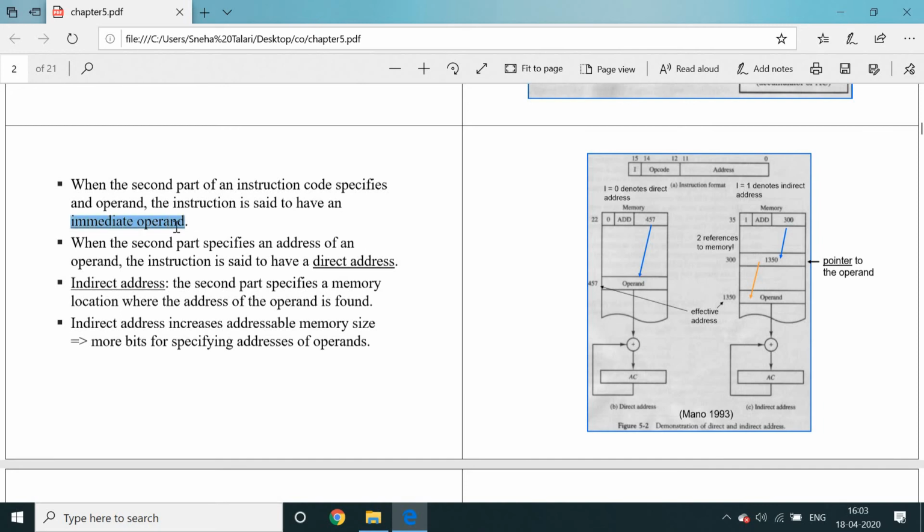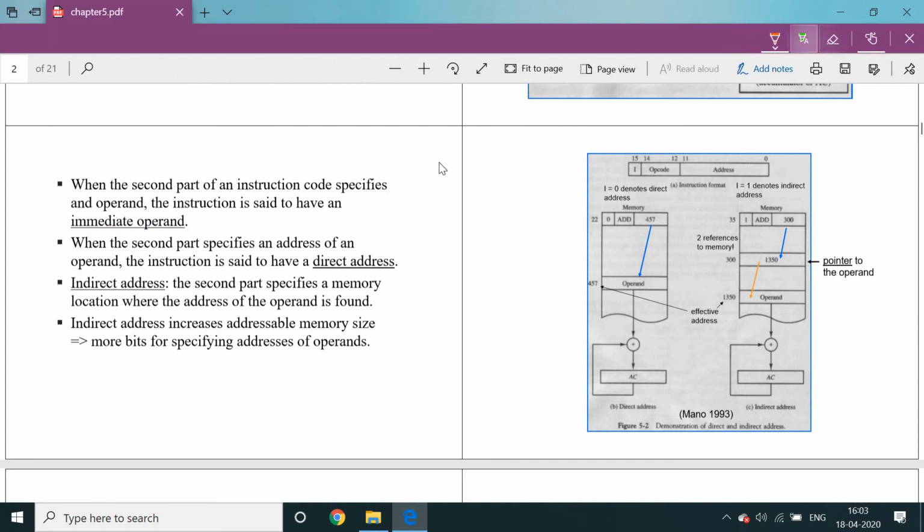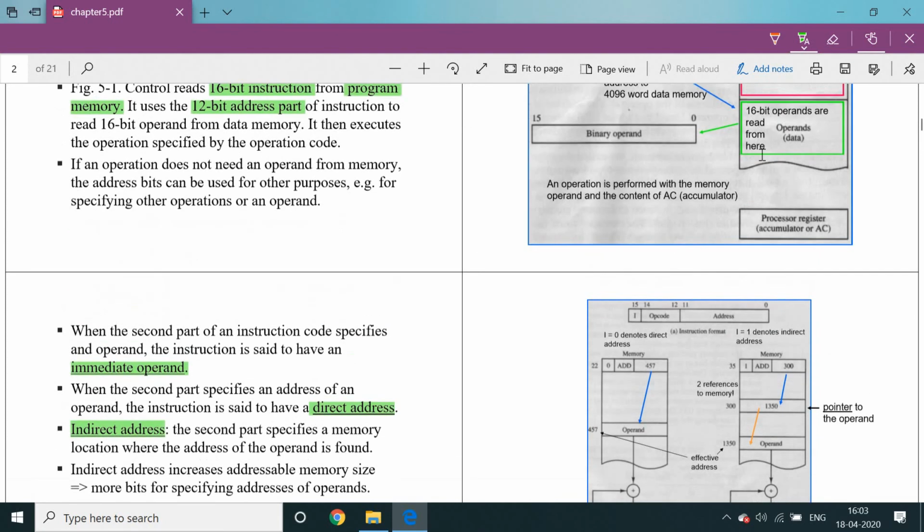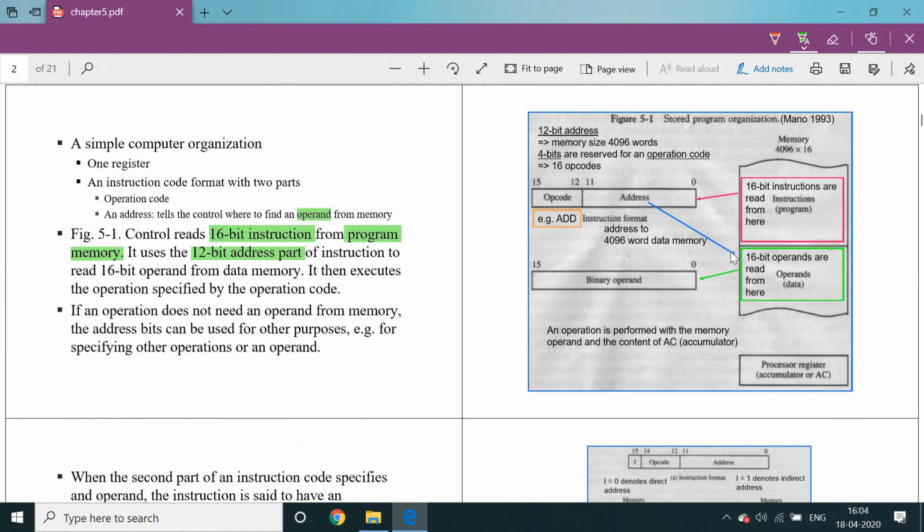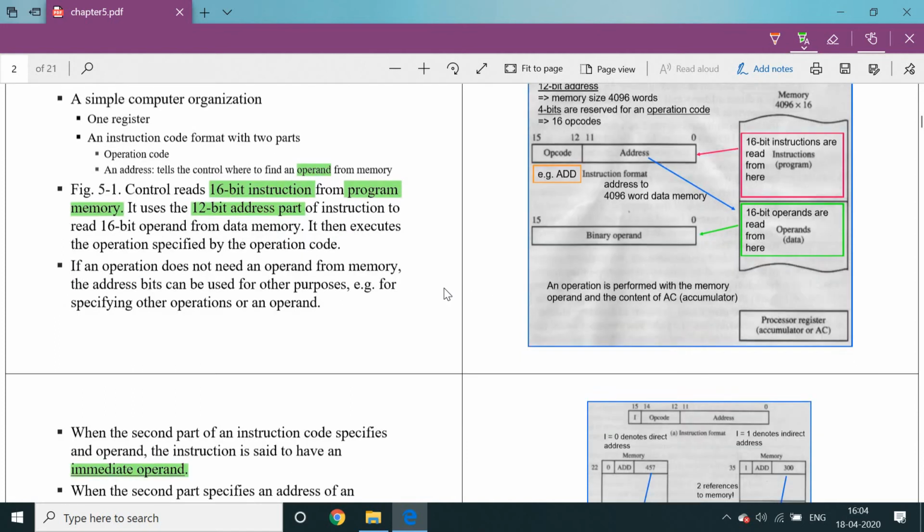One is immediate address access, next is direct address, and the third one is indirect address. Immediate operand means you can directly read the 16-bit information from these locations. If it is a direct address, a direct memory address is generated. With the help of that address, we select or point to that particular location. From that location, we read the 16-bit data, and that information is stored into the binary operand register.